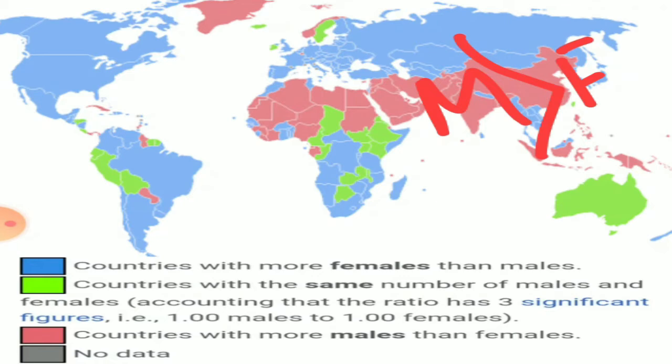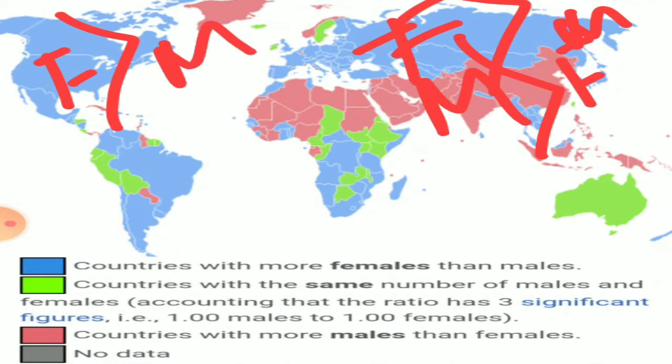On the other hand, in the greater part of Europe and Russia, we will see that the males are in minority. That means there is a deficit in males. So we can say that females are outnumbering the males. Now as we can see that the males are in deficit, it has been attributed to the better status of women. There are other countries like Ukraine, Lithuania, Estonia, Belarus, Georgia and Zimbabwe, where we can see that the number of females is much more compared to the number of males.